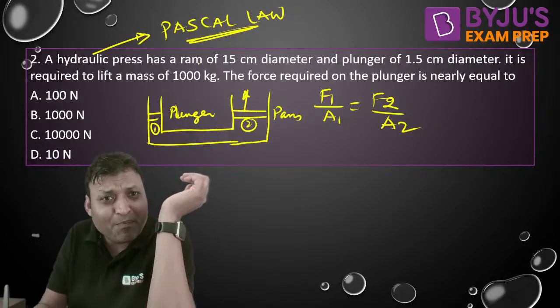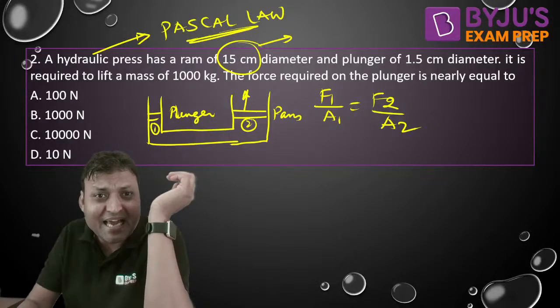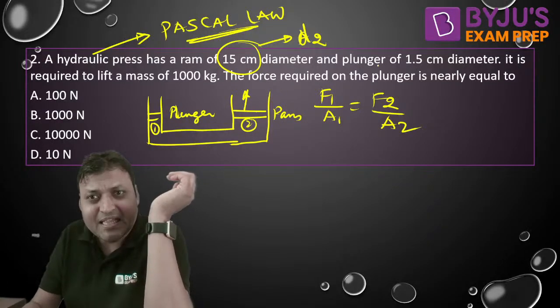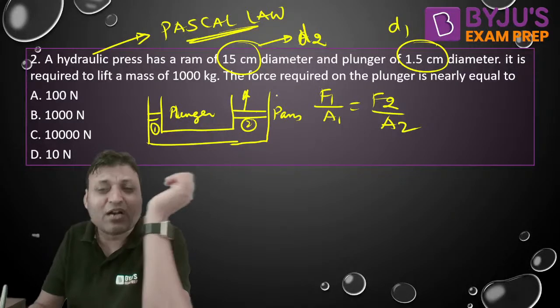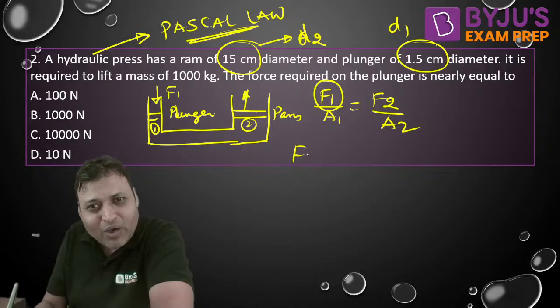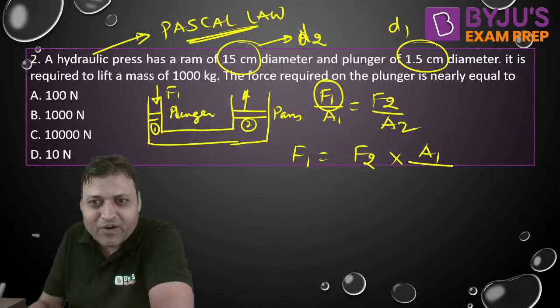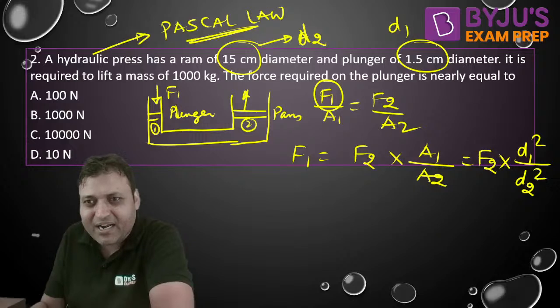Hydraulic press has a ram of 15 centimeter diameter. It is A2, it is D2. And the plunger of 1.5 centimeter, that is D1. So the question is to find out the force required on the plunger. We need to find out the value of F1. So F1 is equal to F2 into A1 by A2, isn't it? Or we can say F2 into D1 square by D2 square.